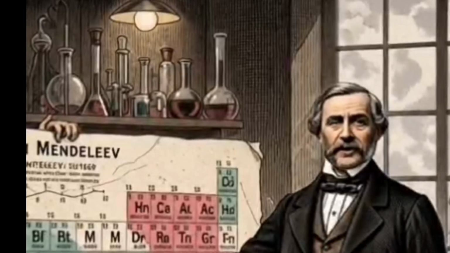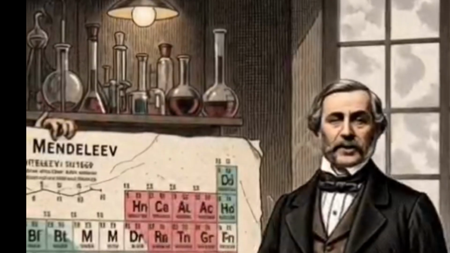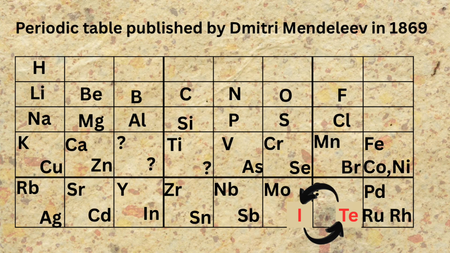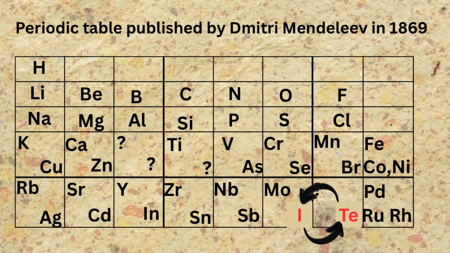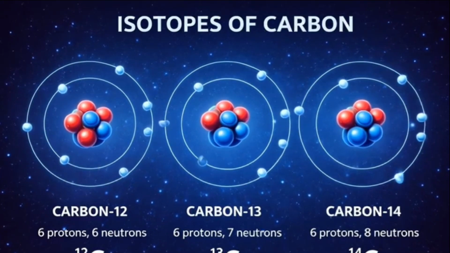When elements were arranged strictly by atomic mass, some pairs appeared to be in the wrong order. For example, iodine and tellurium did not seem to fit correctly based on atomic mass alone. Iodine has a slightly lower relative atomic mass than tellurium. Therefore, based purely on atomic mass, iodine should be placed before tellurium. However, iodine has chemical properties similar to chlorine and bromine. To ensure iodine lined up with chlorine and bromine in the same group, Mendeleev swapped the positions of iodine and tellurium in his table. Mendeleev did not know about isotopes.